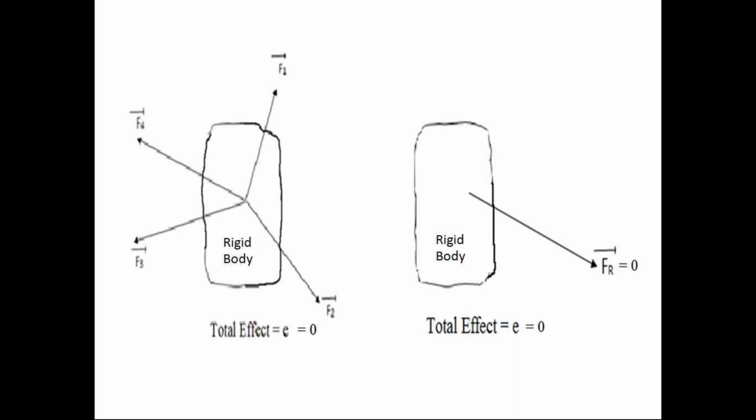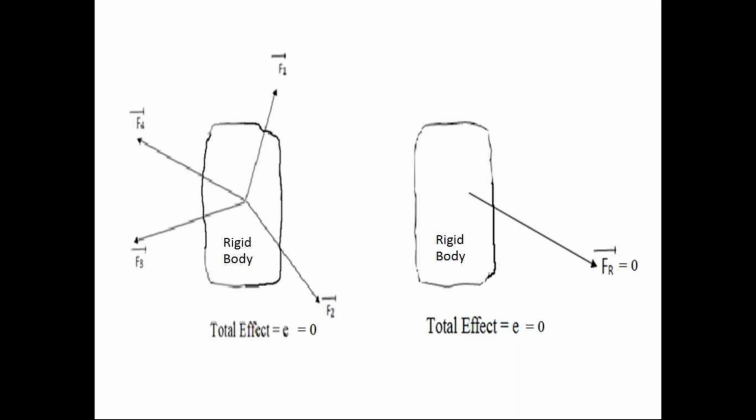So observe the equilibrium condition of a rigid body. If there is no change in the condition of the rigid body, that happens when the effect of the force system on the rigid body is 0, when the force system is in equilibrium condition.